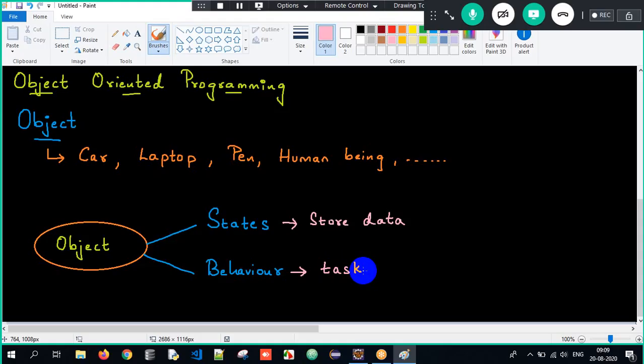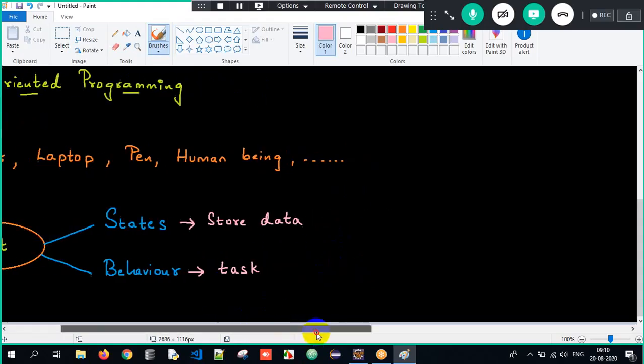Okay, but now let us see a couple of examples here so that we could relate it in the best possible way. Now I will consider car as an object. Can I consider car as an object here? 101% yes. Why? Because car is present in real world and it is also having some physical existence. Got the clarity here? I can definitely term car as an object.